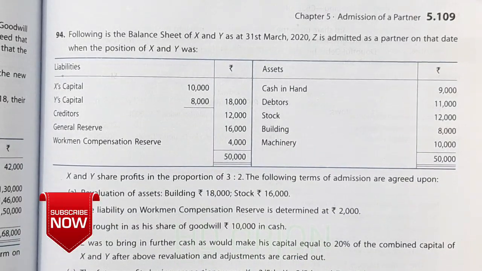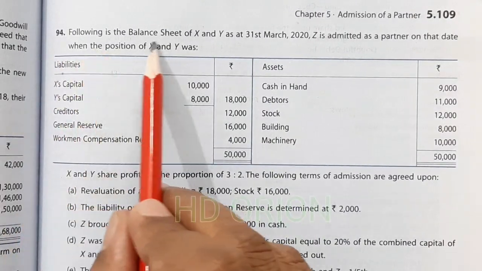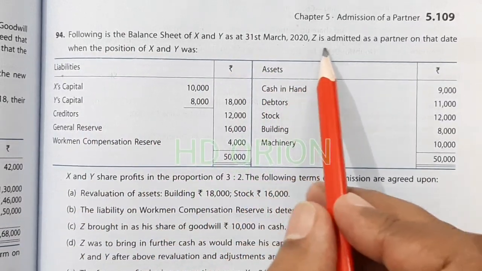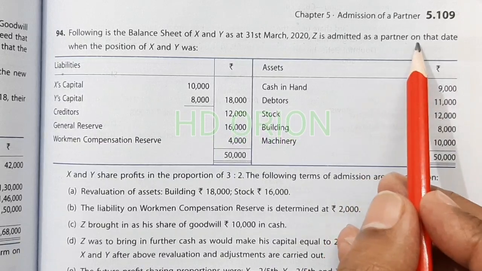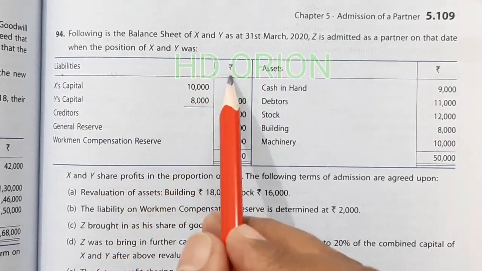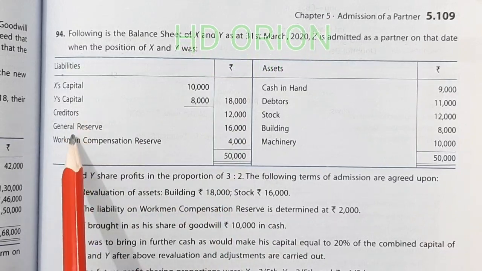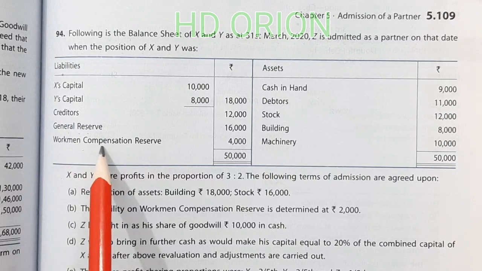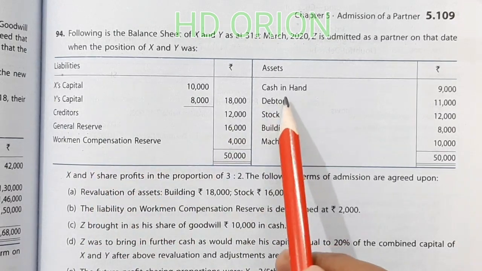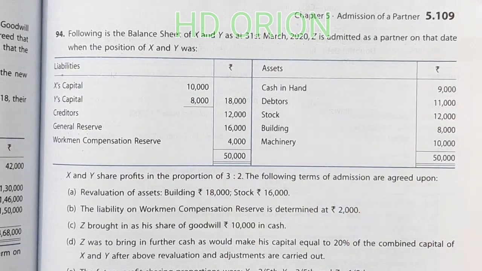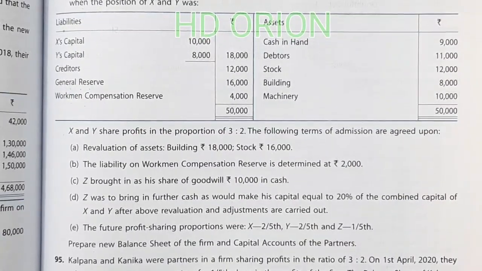Let us see the next question. Question number 94. Following is the balance sheet of X and Y as at 31st March 2020. Z is admitted as a partner on that date when the position of X and Y was as given. This is the balance sheet given: capitals, creditors, reserve fund, general reserve and workmen compensation reserve. To the asset side we have cash, debtors, stock, building and machinery. Then extra information is also here.